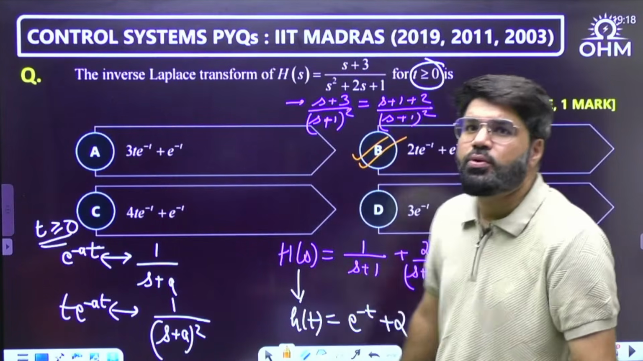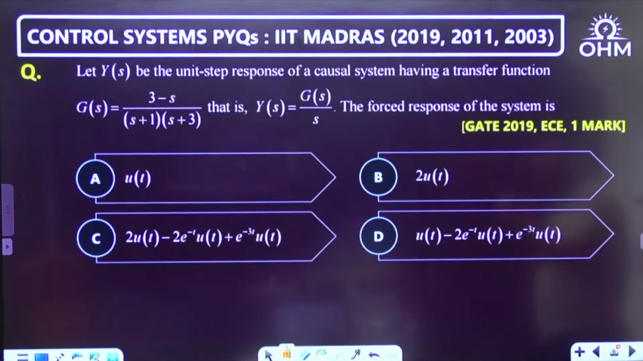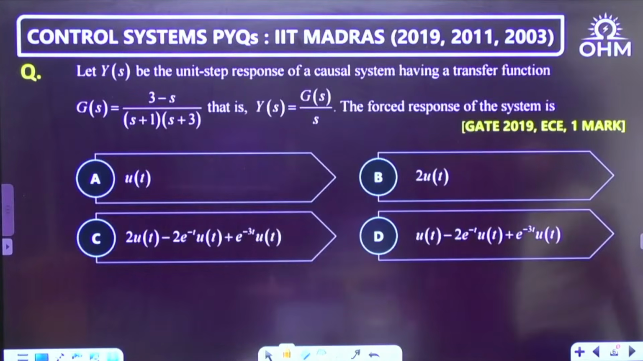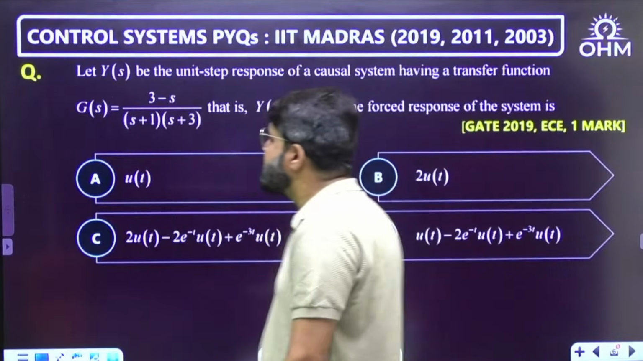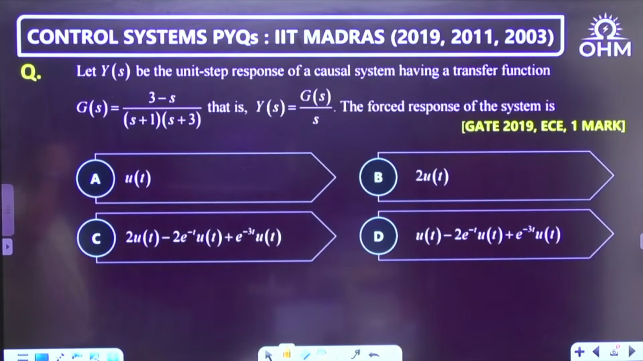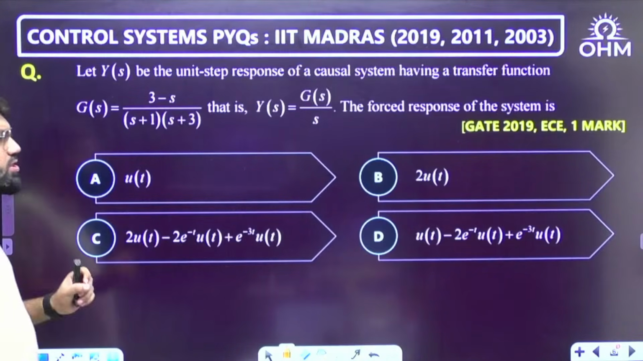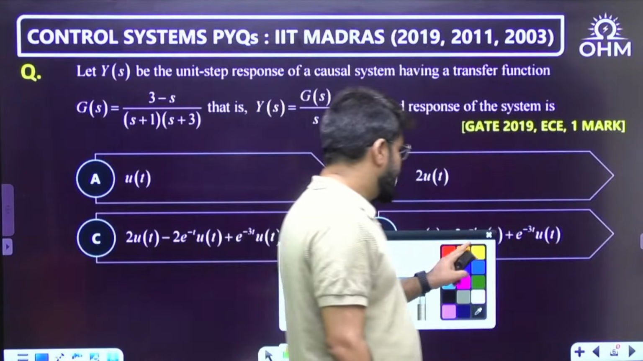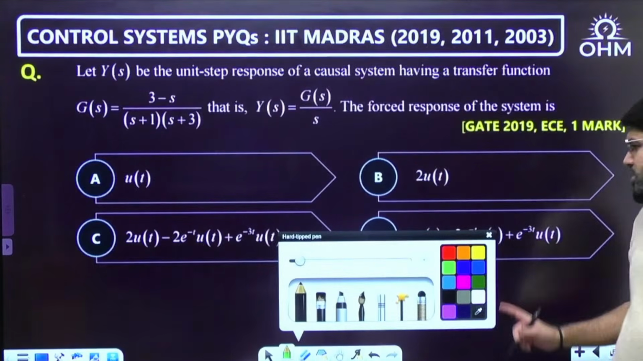Okay. Chalo. Next question then. Let Y(s) be the unit step response of a causal system having the transfer function G(s) equal to (3 minus s) upon (s plus 1)(s plus 3). Okay. That is Y(s) equal to G(s) by s. What is the forced response of this system? Okay. What is the forced response of this particular system?